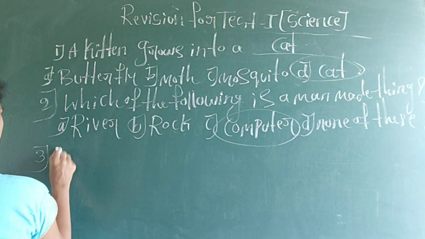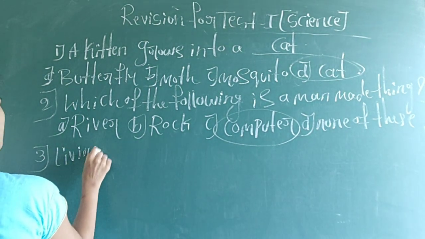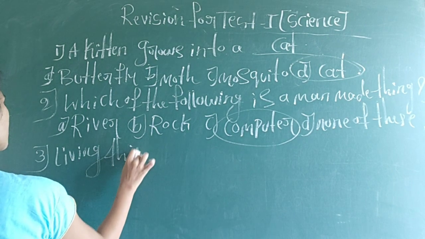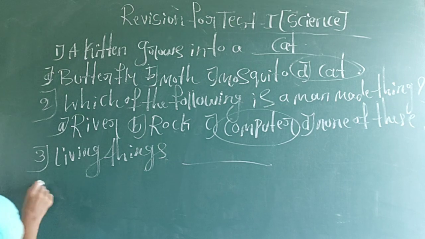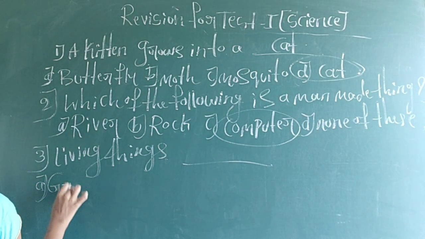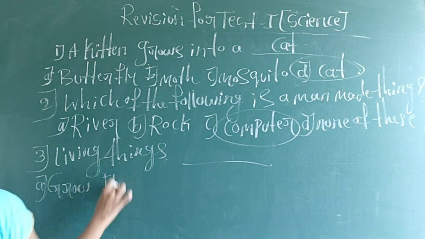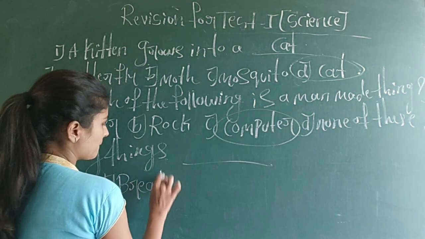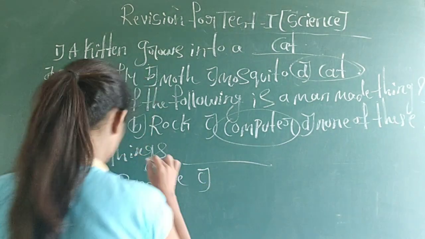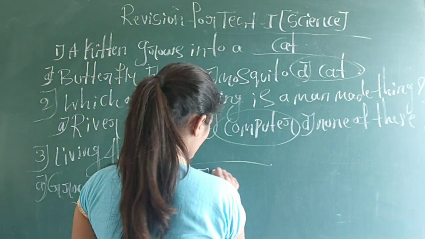Living things dash. A, grow. B, breathe. C, do not reproduce.